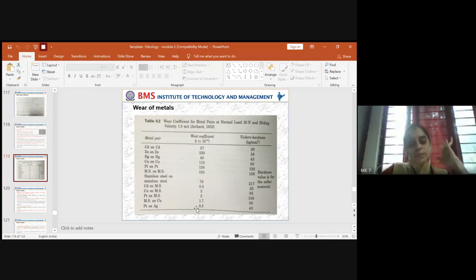So to help you realize the importance of mating with the same components versus mating with other components, I have just listed out the values. And similarly, when you have two mechanical components with the same mating element and different mating elements, even the hardness value by Vickers hardness tester was measured by Archad, and he has listed out the values. What is the hardness number? So this provides a comparative analysis of when and how to use the same metal pair and when to use different mating metal pairs.